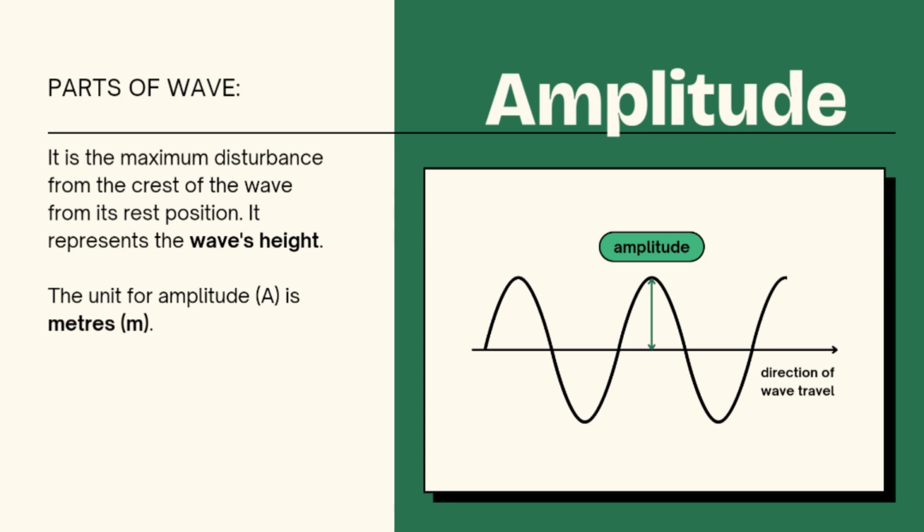Amplitude is the maximum disturbance from the crest of the wave from its rest position. It represents the wave's height. The unit for amplitude is meters.